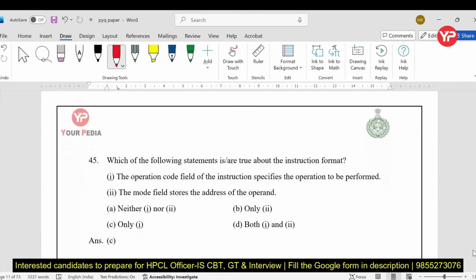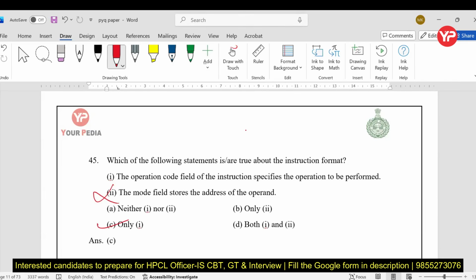Now, again a COA question: which of the following statements is true about the instruction format? The operation code field of the instruction specifies the operation to be performed. Yes. The mode field stores the address of the operand. No, that is wrong. So only one is true.